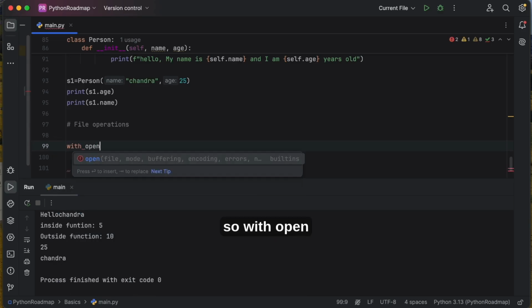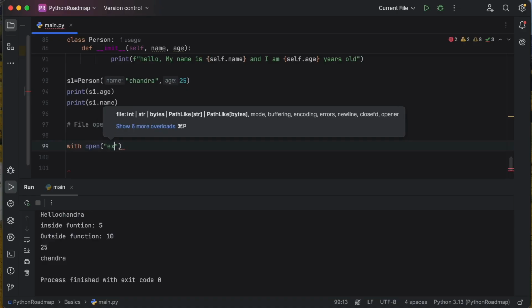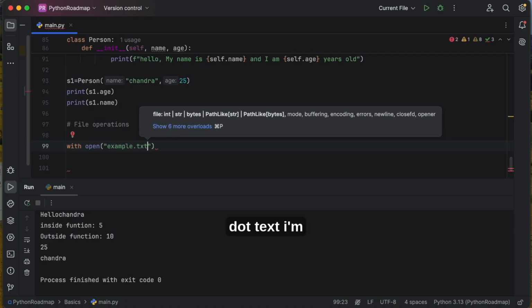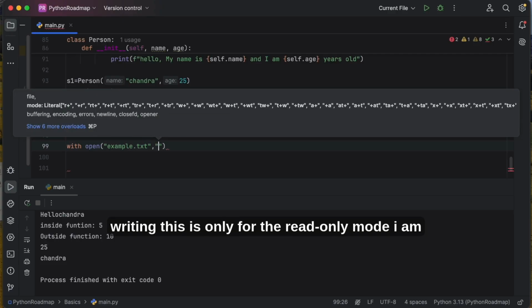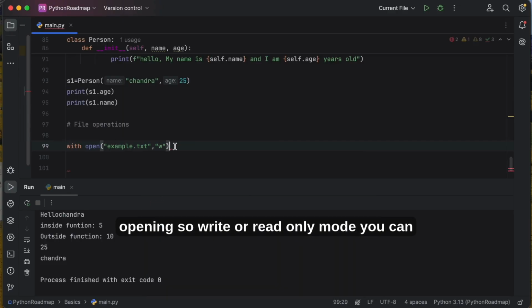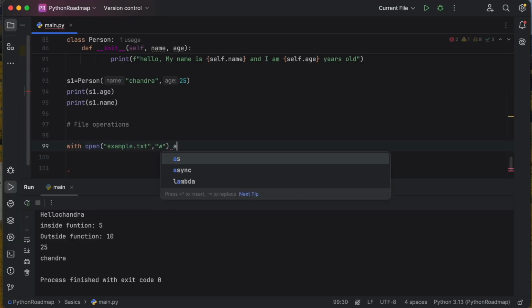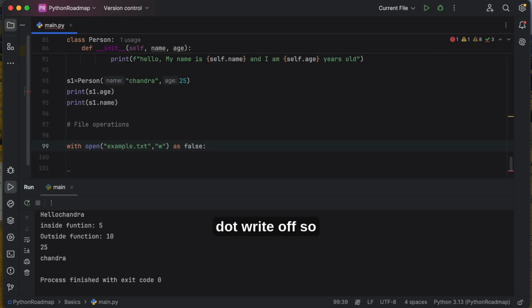So with open example.txt, I'm writing, this is only for the read-only mode I am opening. So write or read-only mode, you can use this as false. file.write, hello, comma, python. Okay, you can give some plan. This is fine now.